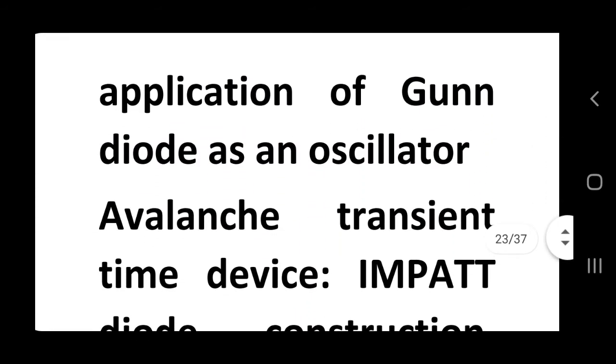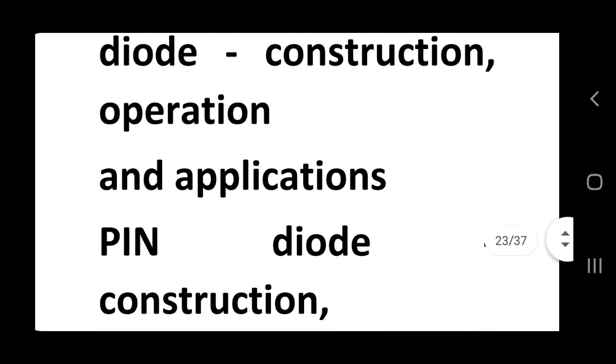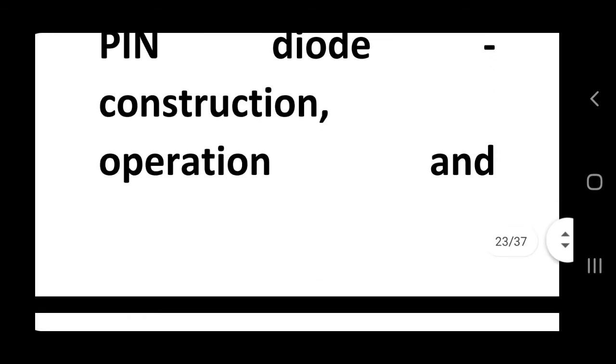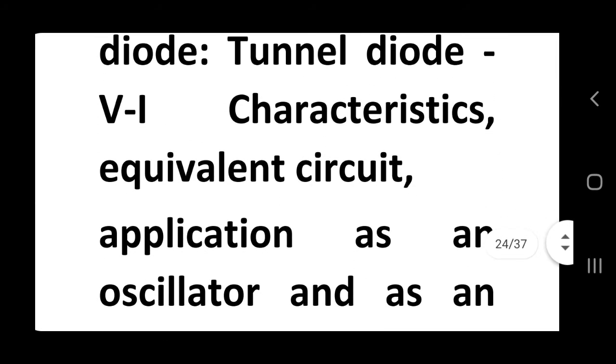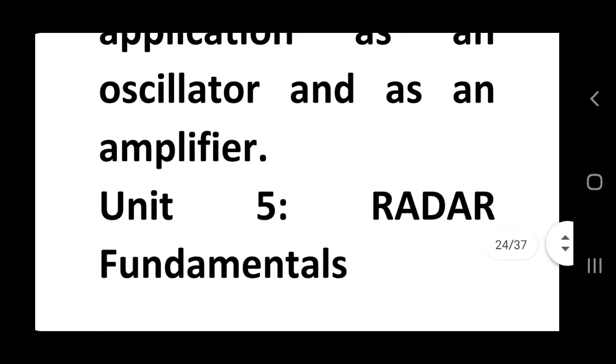microwave solid state devices, TED, transferred electron devices, Gunn diode, construction, operation, principle, modes and applications, application of Gunn diode as an oscillator, avalanche transit time devices, IMPATT diode, construction, operation and application, PIN diode, construction, operation and application, Schottky diode, tunnel diode, VI characteristic, equivalent circuit, application as an oscillator, as an amplifier.